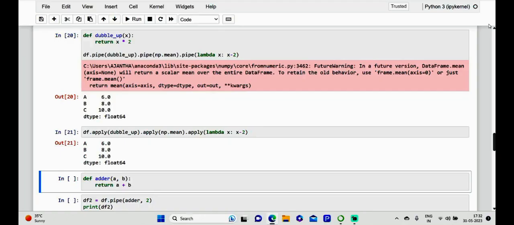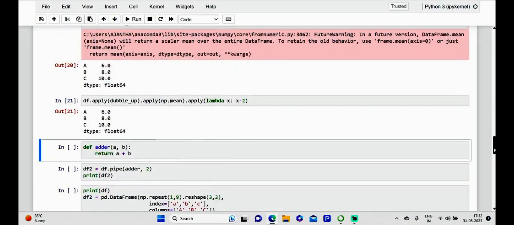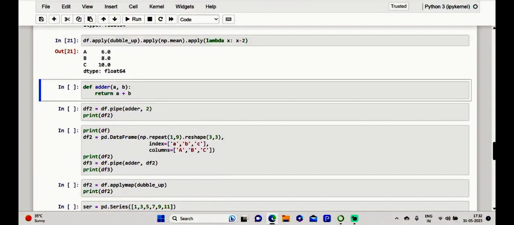Okay, dear friends, now next, let me apply the functions with arguments with the pipe. Of course, we have already used some simple methods, so let me extend it. So far we saw all the functions that take no argument being applied, but this does not always happen. Sometimes to carry out the calculation implemented by the function, it may be necessary to specify one or more values useful for the calculation. For this purpose the pipe method helps us, which is able to accept an argument in addition to the name of the function to be applied, so the values can be passed.